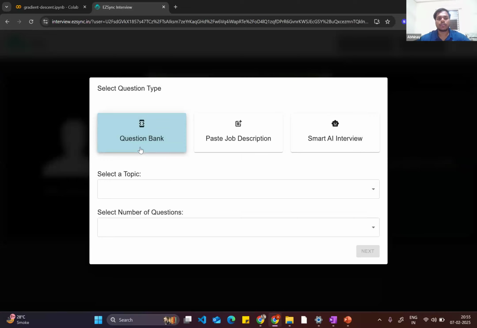So we have the question bank. You can paste the job description also. Along with that, we have the smart AI interview that generates questions by itself when you select any topic. It could be Power BI, Tableau, data analytics, machine learning, deep learning, or a non-tech domain.